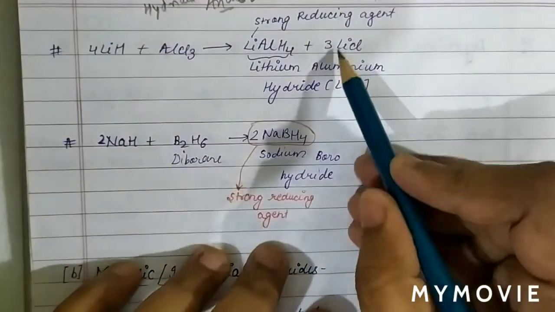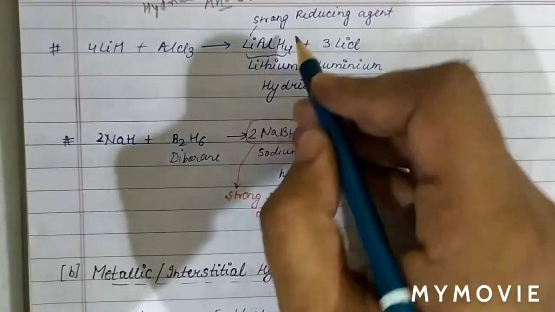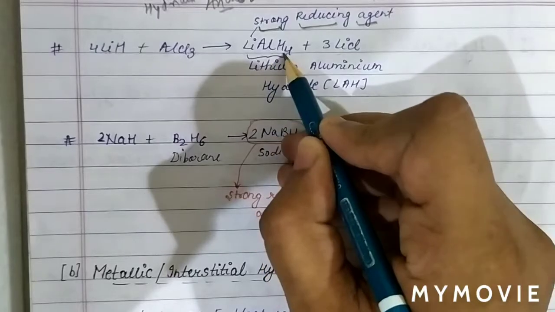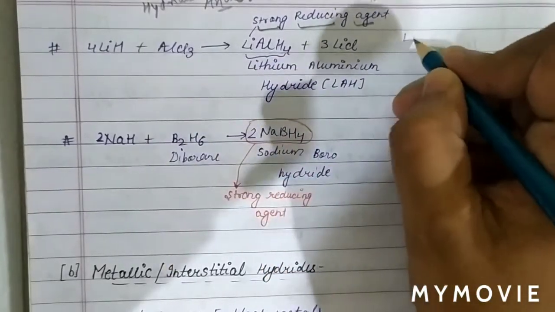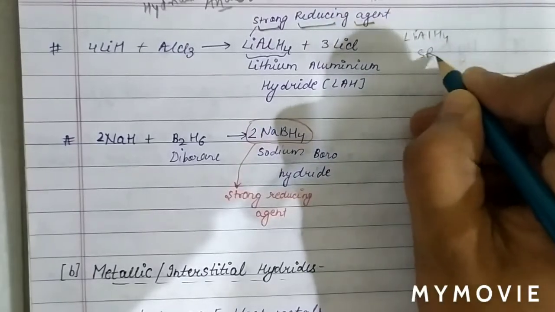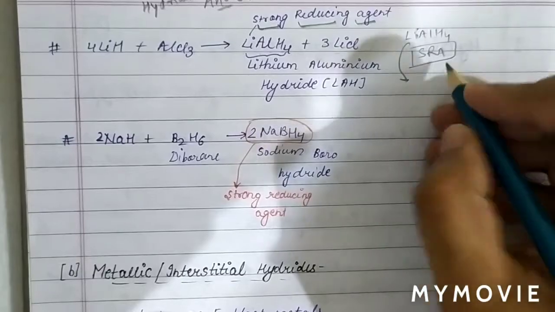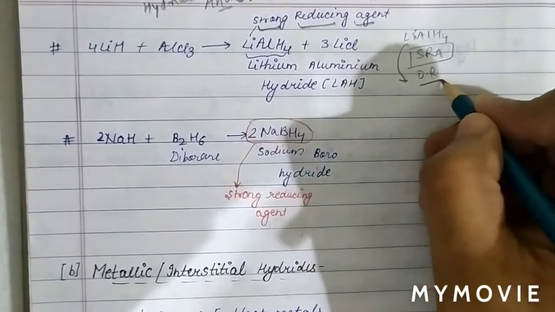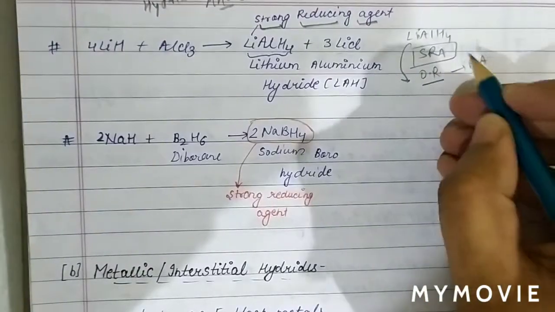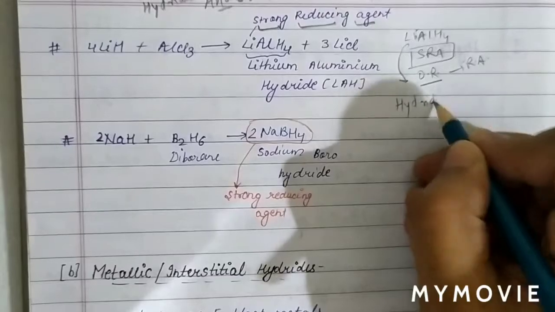Next we are going to study the preparation of a strong reducing agent, which we call lithium aluminum hydride. Lithium aluminum hydride is a strong reducing agent and it is used in many organic reactions as a reducing agent. Basically, it is a type of hydride donor.